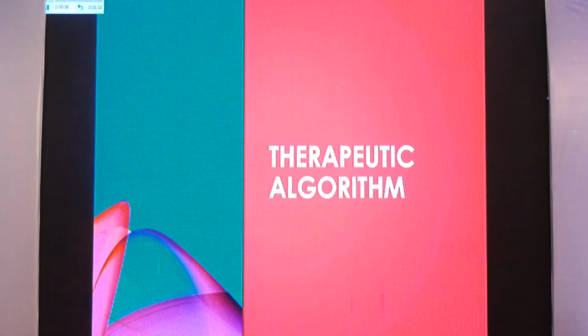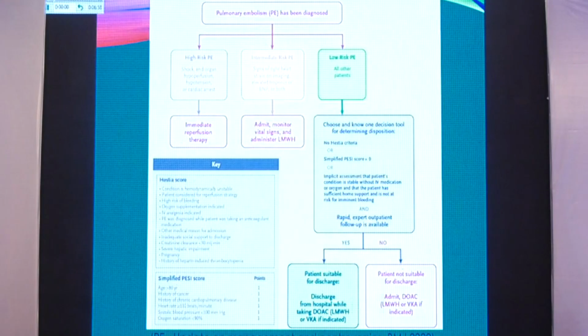Moving on to the 6th step, where actual treatment occurs. So this is a simplified chart. If you have diagnosed pulmonary embolism, the patient is having high risk, you should immediately move to whatever form of therapy is available at your disposal. If the patient has low risk, you can either admit the patient and put him on anticoagulation, or you can send him home and give him direct oral anticoagulation. And for the intermediate risk or the submassive, you need to admit, you need to monitor vital signs, you need to further stratify, and you need to keep an eye on him, because he will deteriorate 48 hours to 7 days after his first attack.